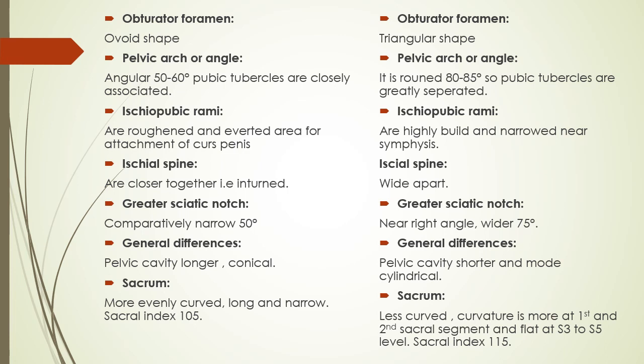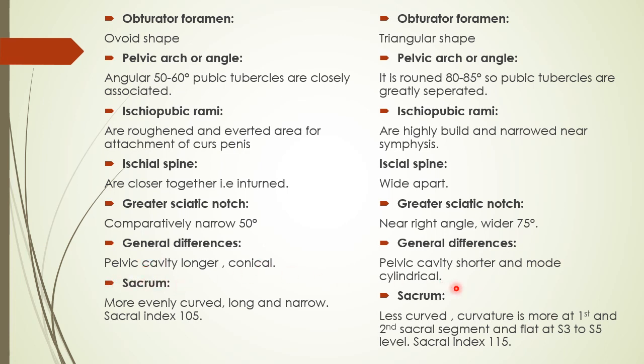They are closer in male. The greater sciatic foramen is comparatively narrow in male, about 50 degrees, and in female the greater sciatic notch is near a right angle, wider, about 75 degrees, because of the greater width of the pelvis.